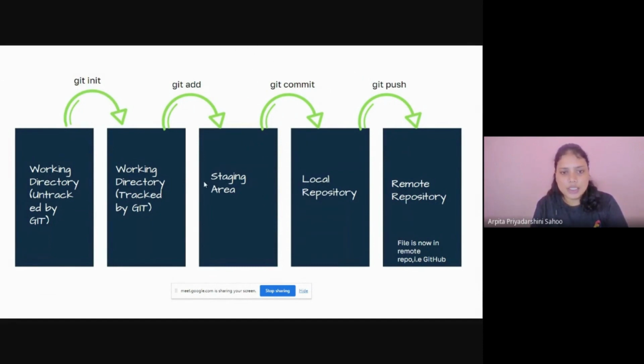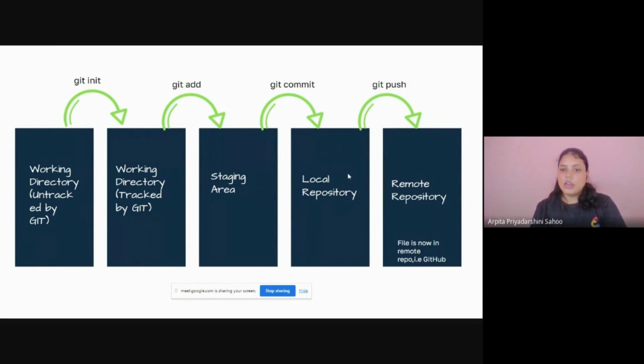After the staging area, or the last final stage, we are going to run the command git commit. After git commit, the file or the project is in its final stage. You cannot change it. This is the final stage, and it is still in your local repository if you run this command.